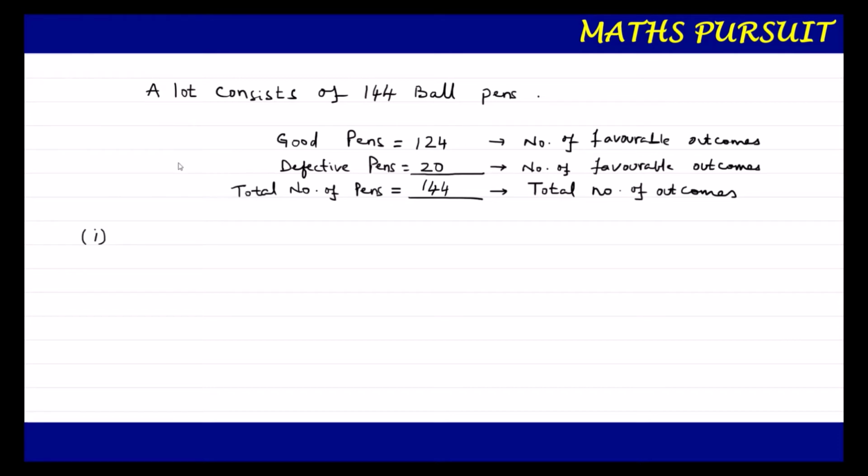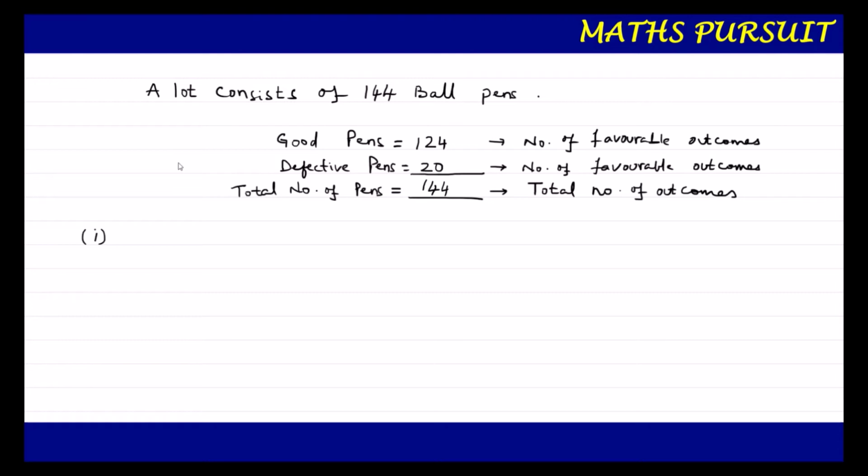The first part of the question is saying that what is the probability that she will buy it. Now the question is also saying that Nuri will buy a pen if it is good, and the shopkeeper picked up a pen randomly and handed it over to Nuri. So Nuri will buy the pen only if it is good. If the pen is defective, Nuri will not buy it. This is what the question is saying.